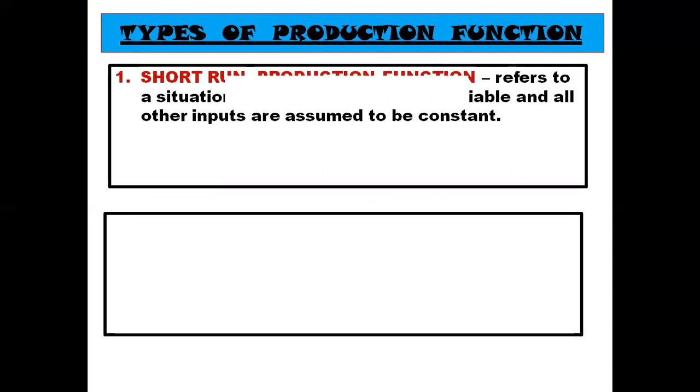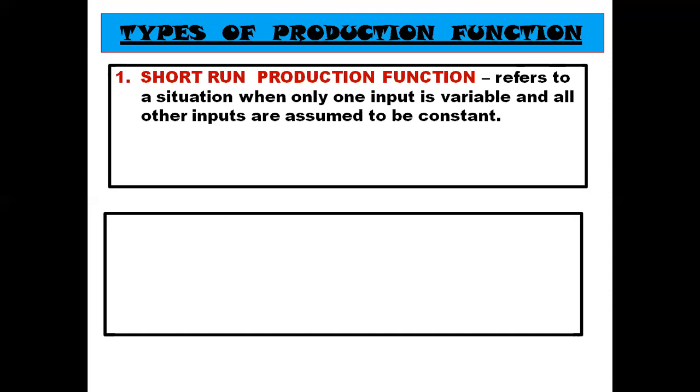Now we come to the types of production function. First is the short run production function and the second is the long run production function. The short run production function refers to a situation when only one input is variable and all other inputs are assumed to be constant. Here only one input is variable. Usually we assume labor to be variable and all other inputs are assumed to be constant.